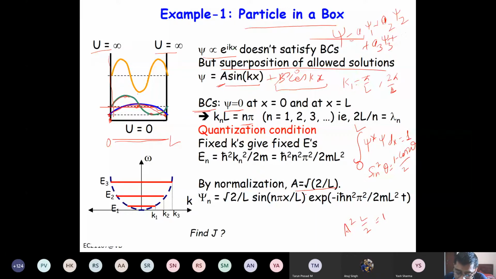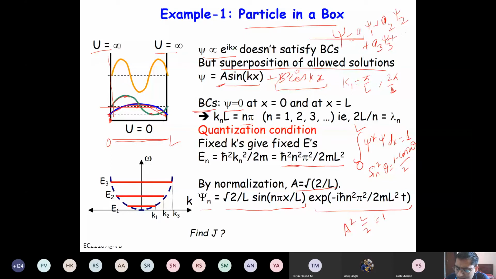And from this k you can also tell what is the energy of the electron. Energy of the electron is h bar k square by 2m. Now k is n pi by L, so you can write h bar square n square pi square by 2m L square. Right? So this will be the energy of the electron. Now U is 0 here, so this is totally the kinetic energy of the electron. And overall you can write psi n is root 2 by L sine n pi x by L.